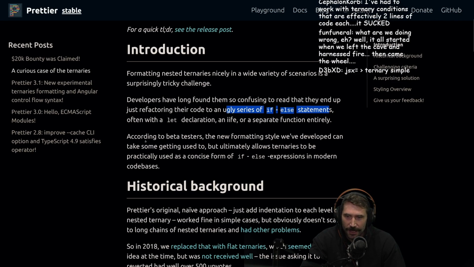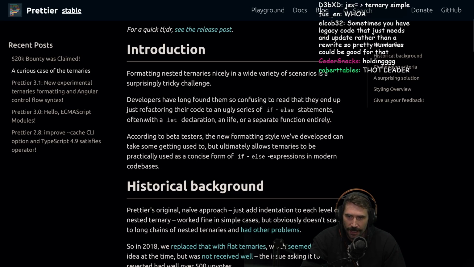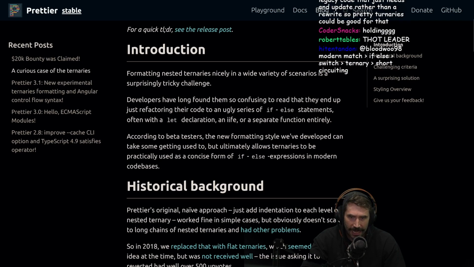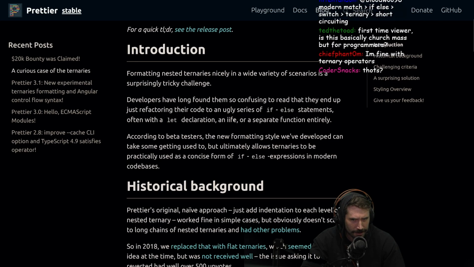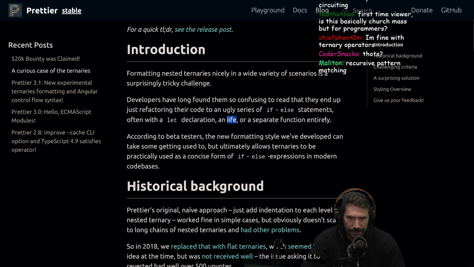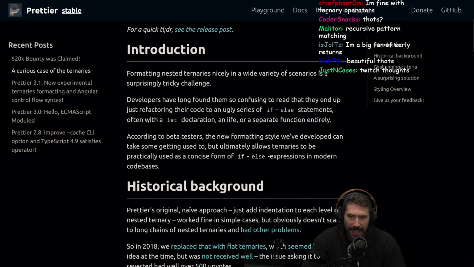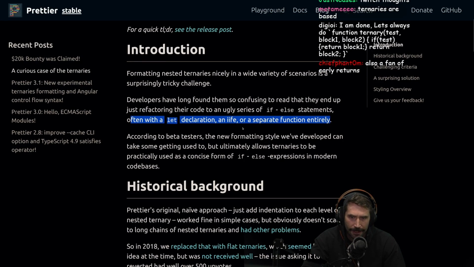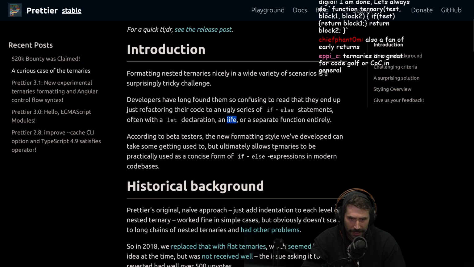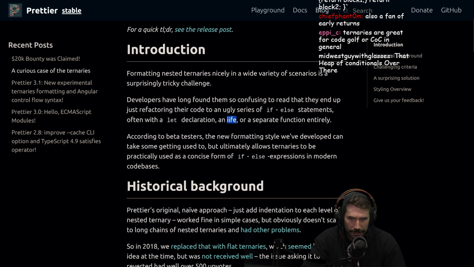All right, let's see. According to the beta testers, often with a let declaration, an immediately invoked function expression or a separate function entirely. Now, that also seems wild. I would also argue that if you're doing an IIFE at any point within your code, to me, you've already goofed up. This should be a good example that you already are kind of on the wrong side of things. That should be really just a strong indicator.